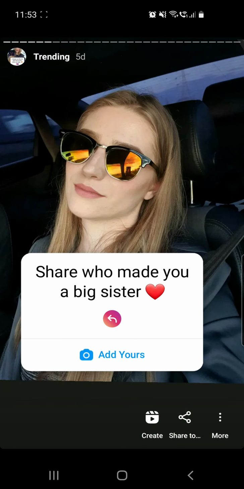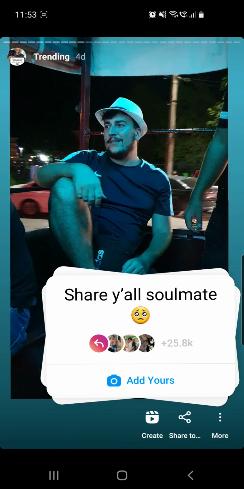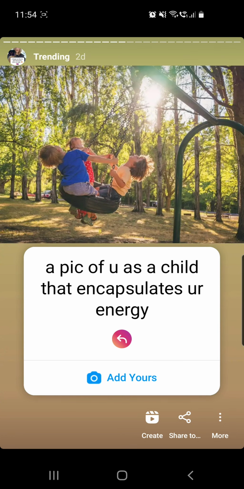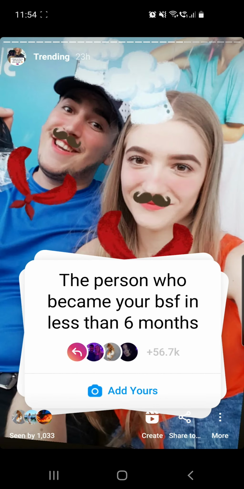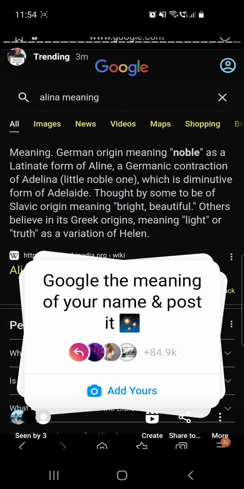And here you will only find viral stickers. You can check these two if you want. So once you are here, you just have to click until you find the desired sticker. So there we have it.